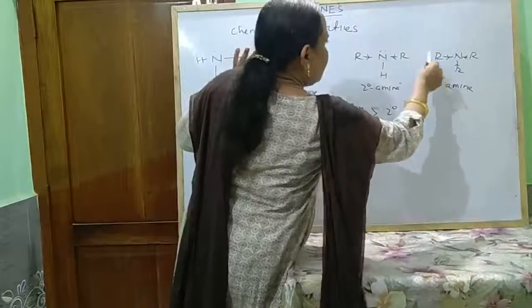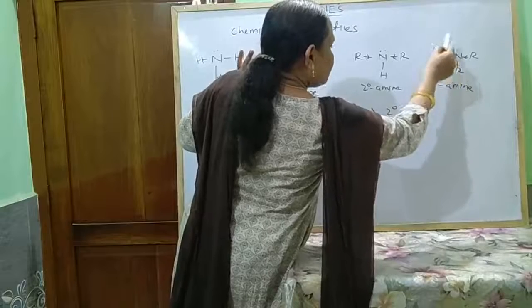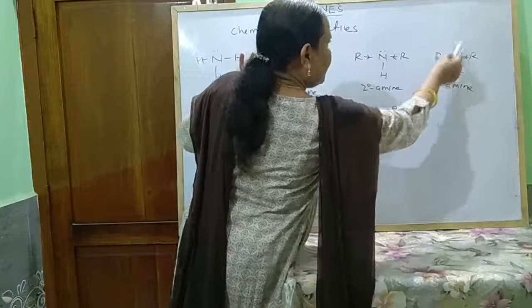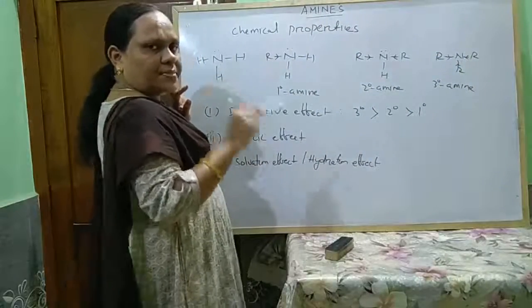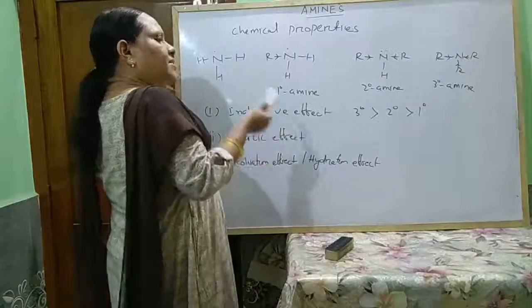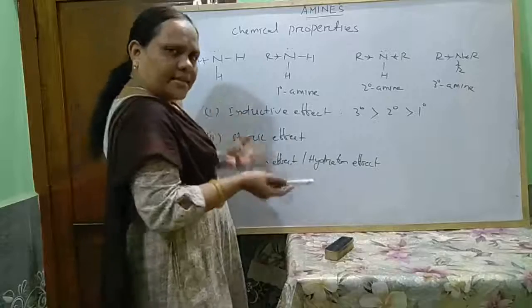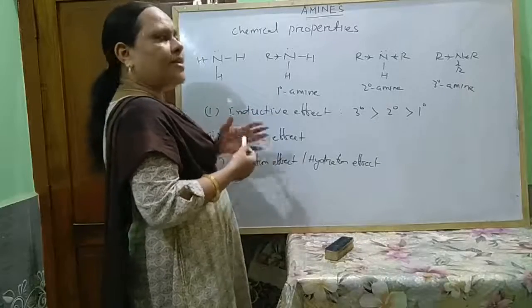Due to three bulkier groups on the smaller nitrogen atom, there is no space for receiving a proton or H plus ion. So the tendency to receive H plus ion decreases, hence basic character decreases.